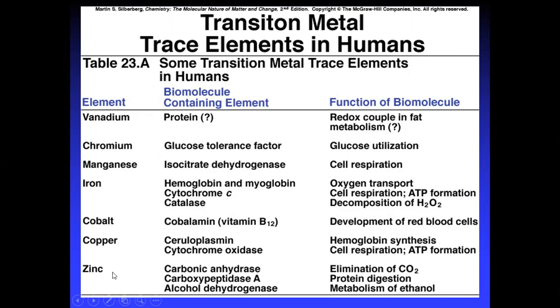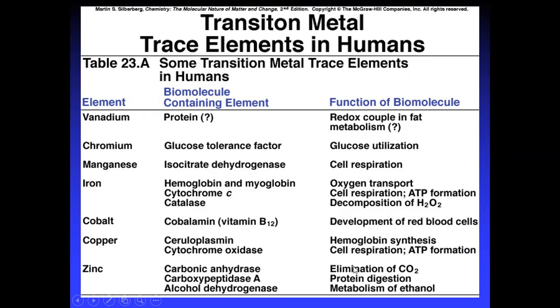Now coming to zinc, it is useful in carbonic anhydrase. The carboxypeptidase A enzyme also contains zinc, which is a transition metal. Even the alcohol dehydrogenase enzyme contains zinc.